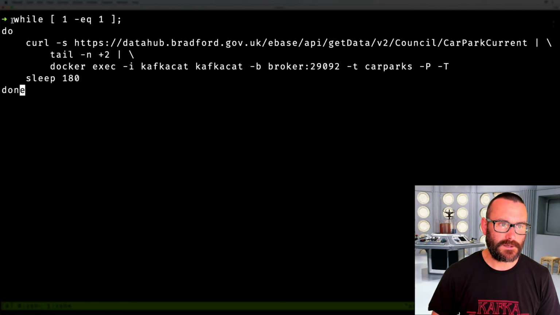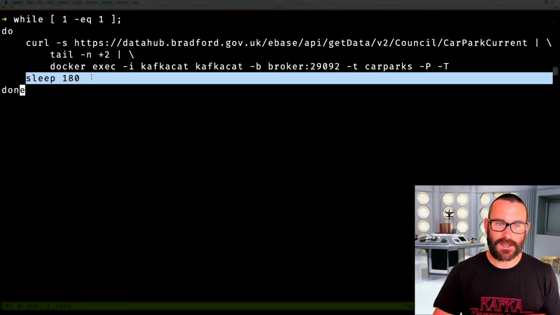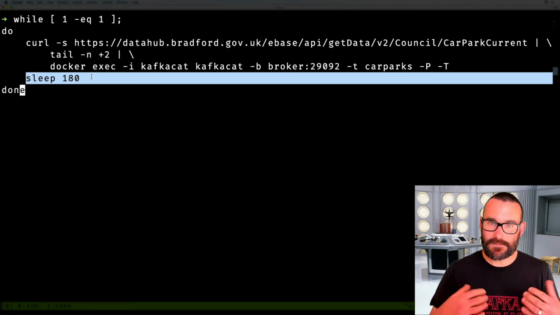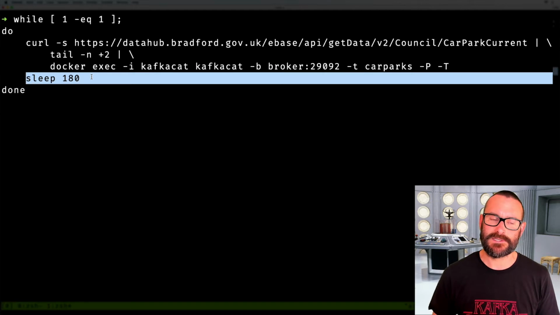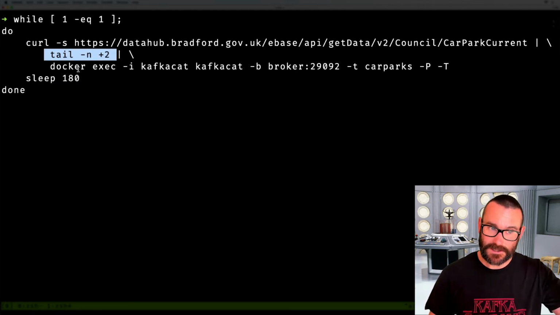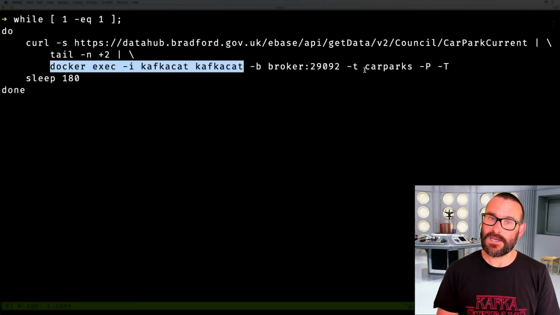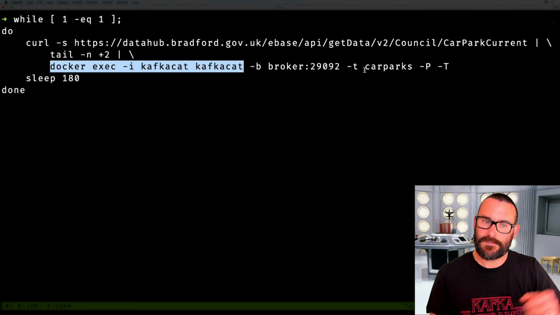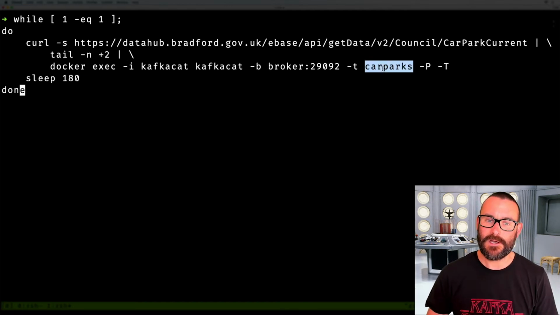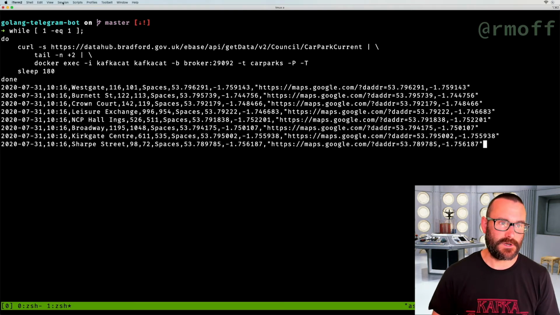So we're going to stick a while loop around it, because we're going to keep on polling that endpoint. We're going to do this every 3 minutes. So this is a fairly rudimentary approach here. It's not particularly bulletproof, but it certainly works for the purposes of this. We're going to take that curl, pipe it through tail to strip out the header, and then pipe it into Kafka Cat, which acts as a producer in this case, taking the standard in that comes through the pipes and piping it into a Kafka topic called car parks. So we do that, and that's going to sit there. It's got a while loop on it, so it's just going to keep on doing that every 3 minutes.